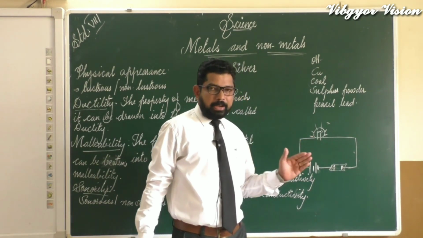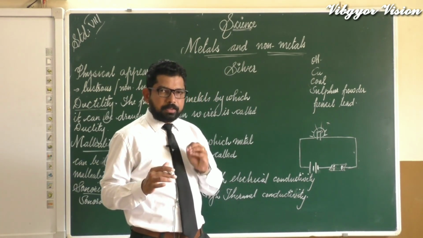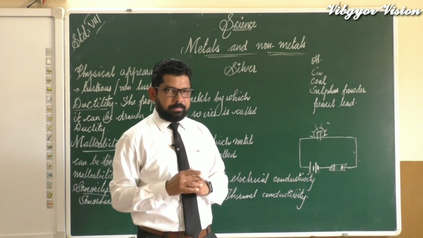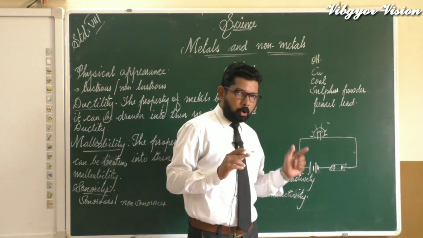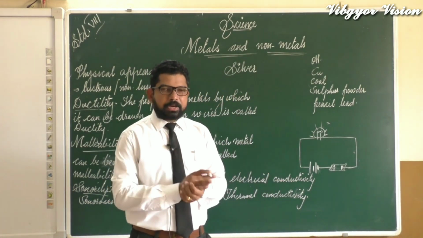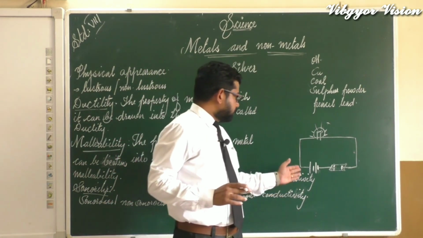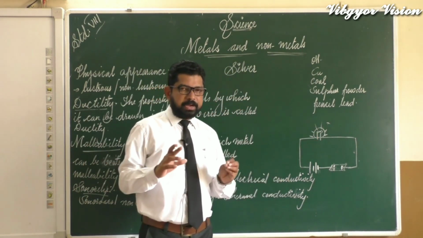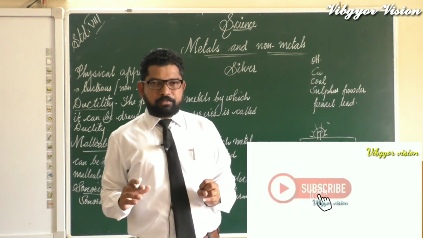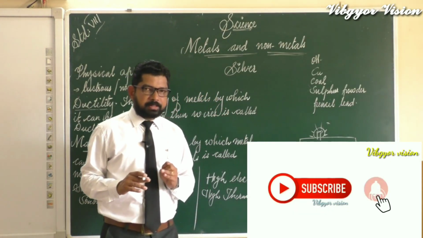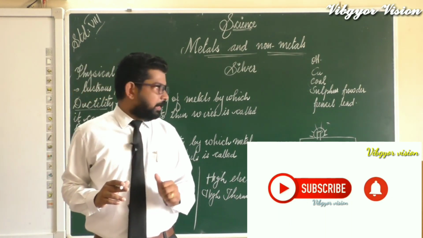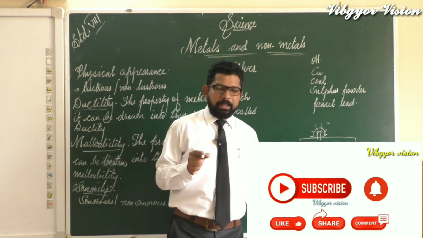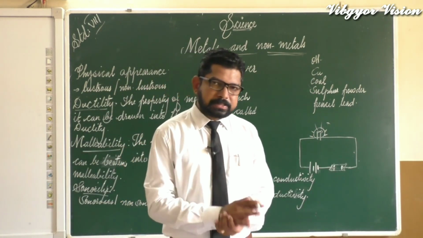Is pencil lead a metal or non-metal? Pencil lead is a non-metal. Pencil lead is made of graphite. Graphite is a non-metal, even though it is a good conductor of electricity. Keep it in mind. So we have studied electrical conductivity: metals are good conductors of electricity, but non-metals are bad conductors. Silver is the best conductor of electricity. And we studied that pencil lead is graphite, and even though it is a non-metal, it conducts electricity.